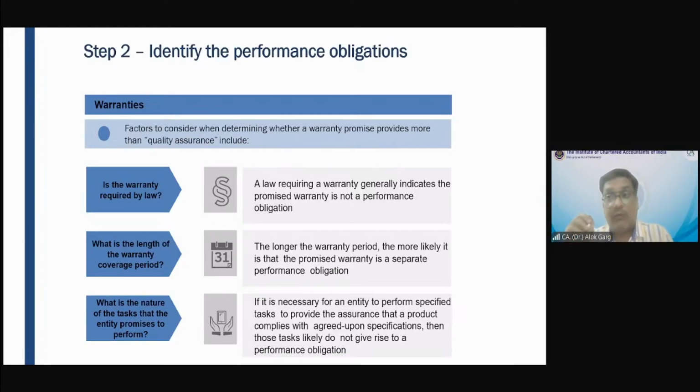Now the question comes, while this mobile phone is with 1 year warranty, whether the seller will recognize the entire 19,000 rupees upfront or will defer some portion of revenue. So my question is, for this assurance type warranty, which is 1 year, are there two performance obligations, sale of mobile phone and giving 1 year warranty, or a single performance obligation? There is only a single performance obligation. So assurance type warranty which comes with the product does not qualify as a separate performance obligation, right?